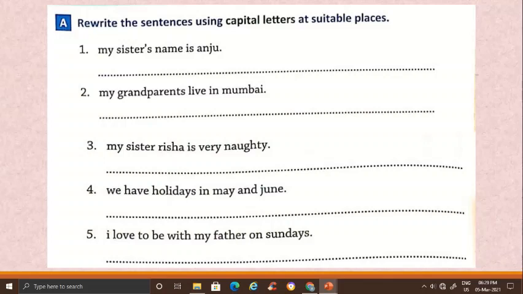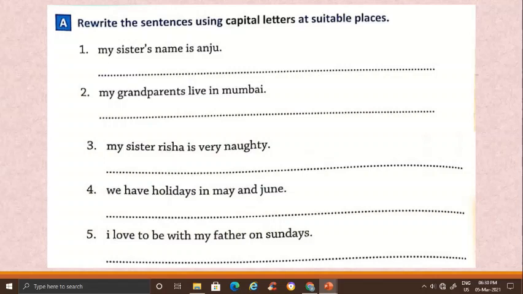Now let's see where will we use capital letters in these sentences. 1. My sister's name is Anju. Where will we use capital letters? M in my will be capital because a sentence begins with a capital letter.